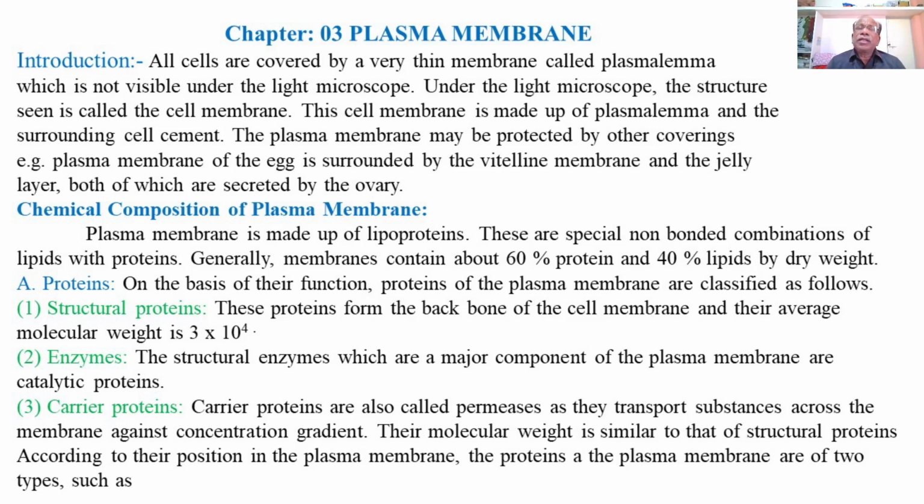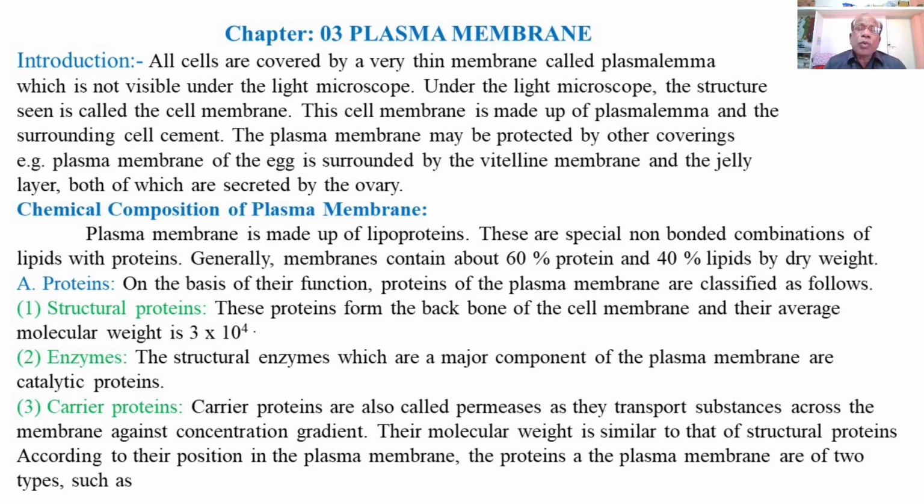First one, that is structural proteins. The proteins which form the structural component of the plasma membrane are called structural proteins. So the part of the plasma membrane which is composed of proteins forming the structure of the plasma membrane is called structural proteins.